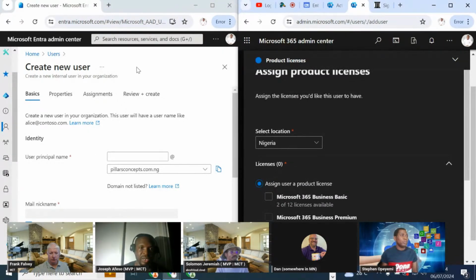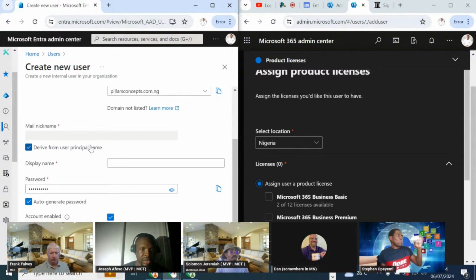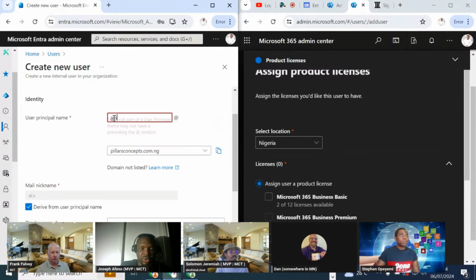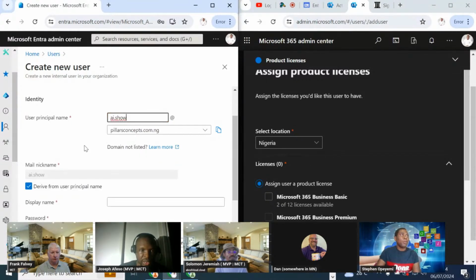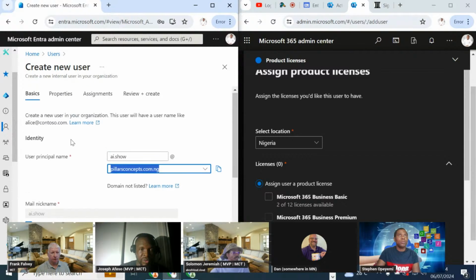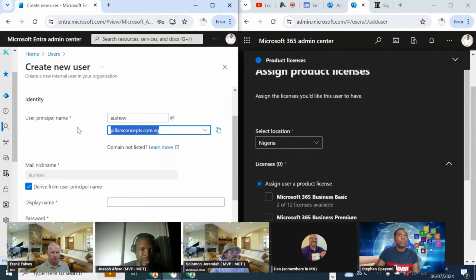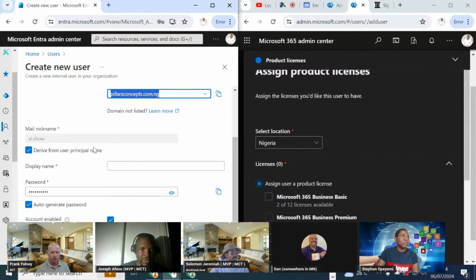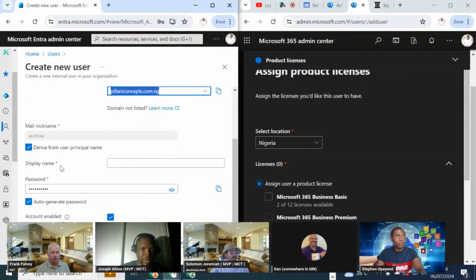Okay, so I will come to the Entra Admin Center now. So for the Entra Admin Center, what we will do is to fill this detail here, user principal name, that is the email address. So I'm going to call this guy ai.show. And then that is his email address. Here also, similarly, asking me to choose the domain that I want to have this user created. And then I come down to here, and that's the only information that is required. No, display name is also compulsory.